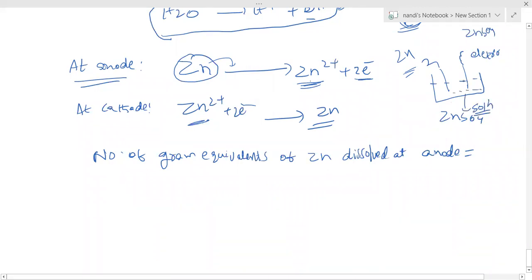What is depositing at this electrode is from the ZnSO4 solution. The zinc electrode which is given is just Zn2+ we get. Both are separated by one diaphragm. Both are not connected to each other.